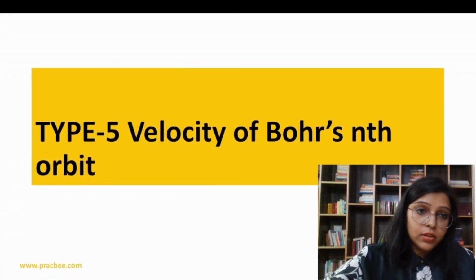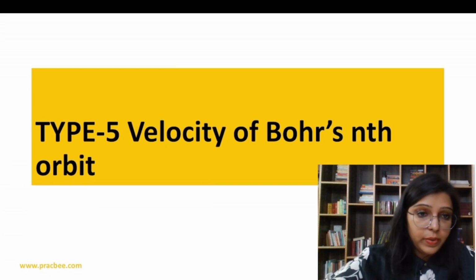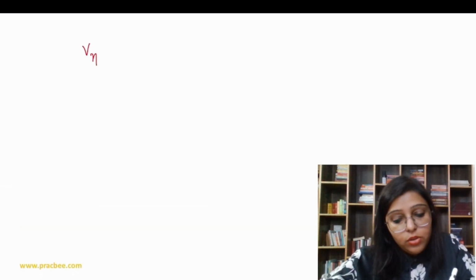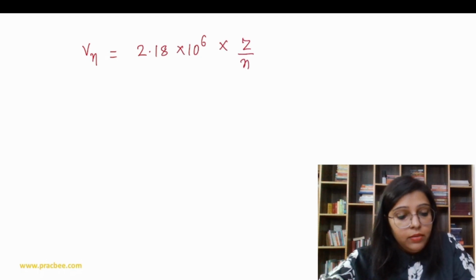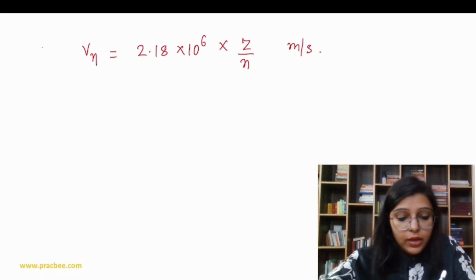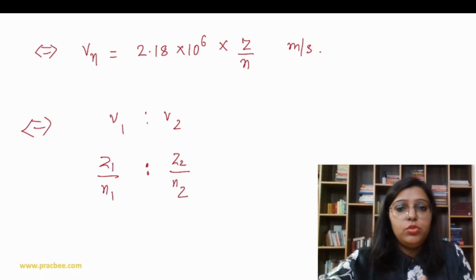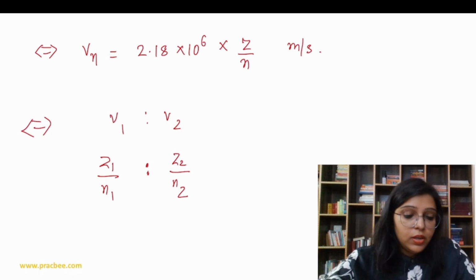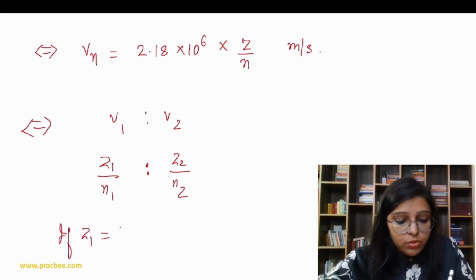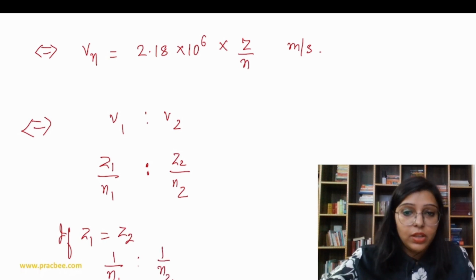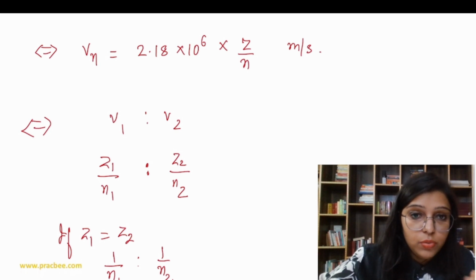Now we are moving to the next topic, velocity of Bohr's nth orbit. How do we find the velocity of Bohr's nth orbit? By this formula: 2.18 into 10 to the power 6 into Z by n meter per second. A question can come to find the ratio like v1 is to v2. So you need to know Z1 upon n1 is to Z2 upon n2, because 2.18 into 10 to the power 6 is constant. If Z1 is equal to Z2, we can say 1 by n1 is to 1 by n2. In that way you can find the ratio of the velocity of Bohr's orbits.